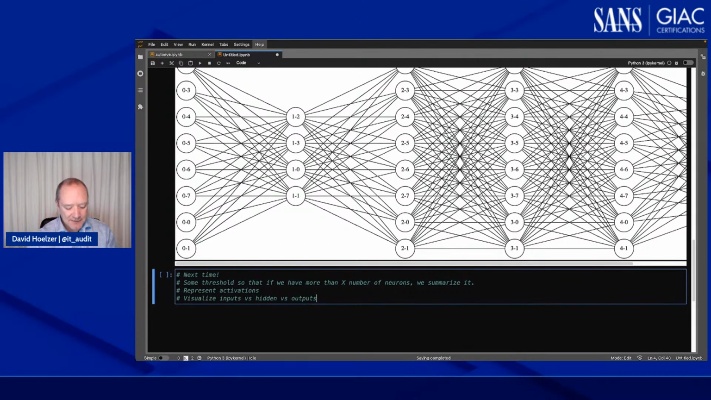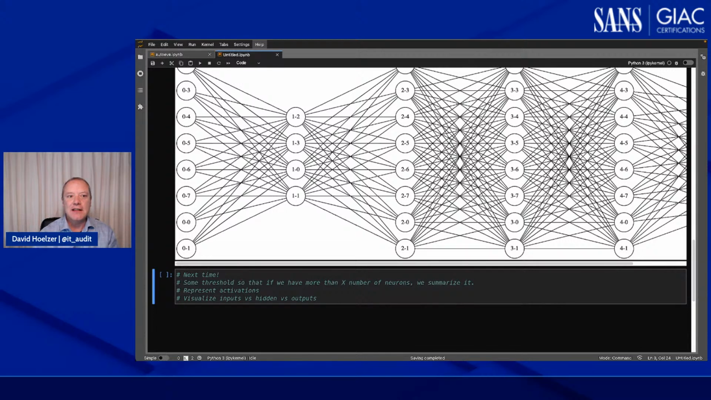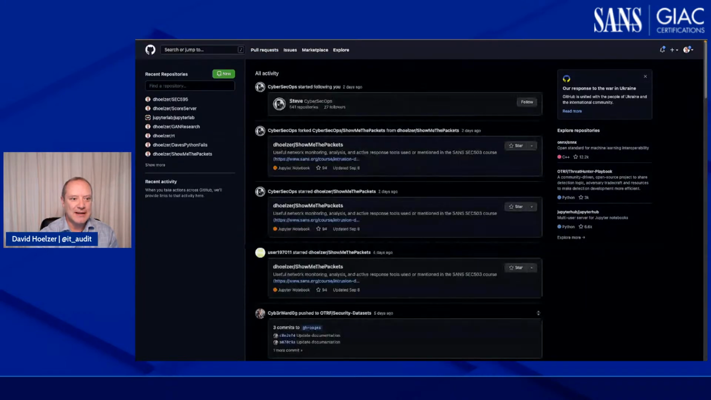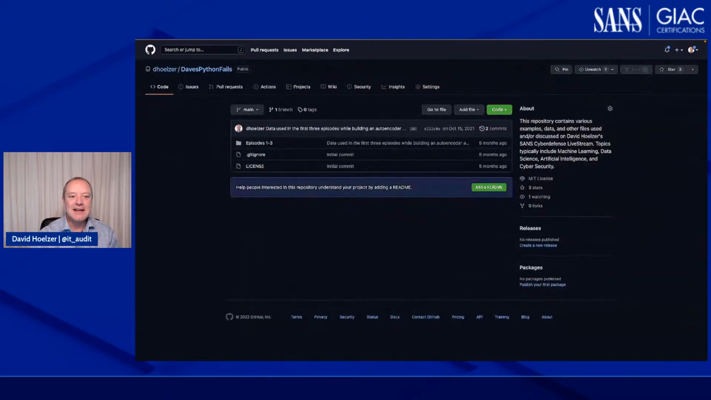I think, though, we've got enough code here that I can start to push this out onto the GitHub repository. Actually, let me just take a quick look here. I'll actually do it. I'm going to trust you folks. I will do it with my real account here. Let's just see where it is. Oh, Dave's Python Fails. See, I've already created it. So for Dave's Python Fails out on GitHub, I will get this code published out there.